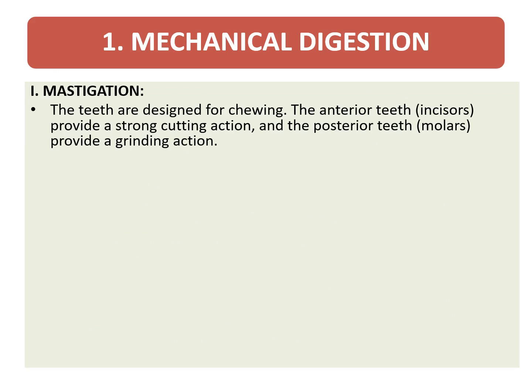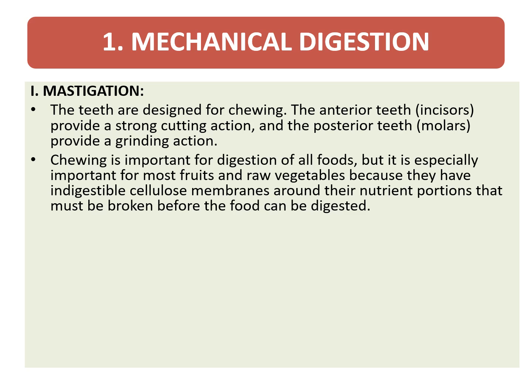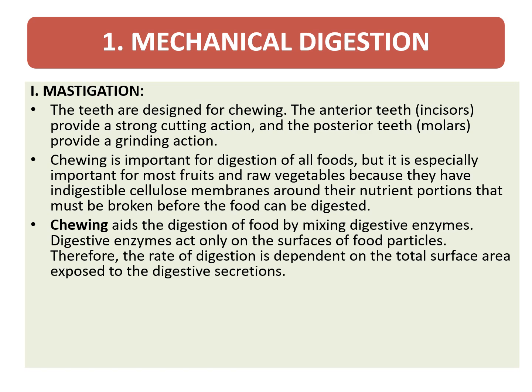For digestion, the first process is mechanical digestion. It is mastication. The teeth are designed for chewing. Incisors provide a strong cutting action. The molars provide grinding action. Chewing is important for digestion of food, but it is especially important for most fruits and raw vegetables because they have an indigestible cellulose membrane around their nutrient portion that must be broken down before the food can be digested.